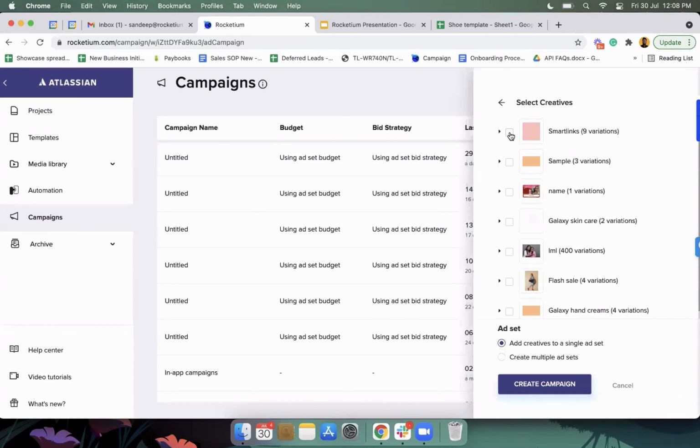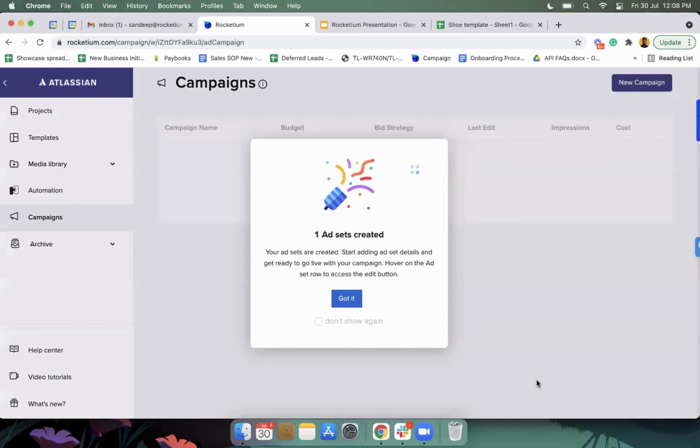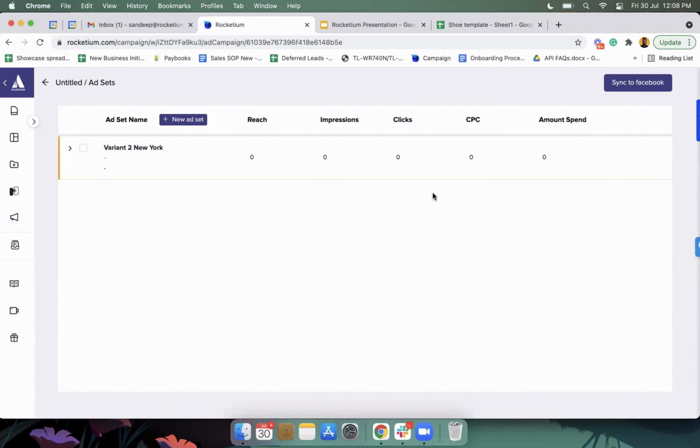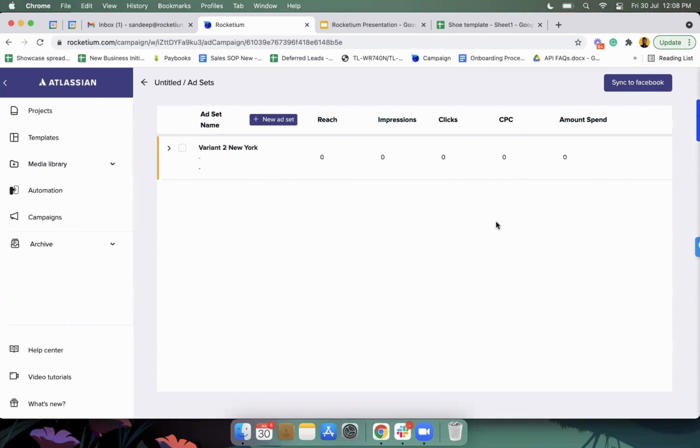From the projects field you can go ahead and select the projects. Then either you can add creatives to a single ad set, or you can create multiple ad sets and then create the campaign itself. Once you have created the ad set here, then you can add budget and all those things for creating the final campaign. That can be edited in Facebook as well, but you can directly do it here itself.